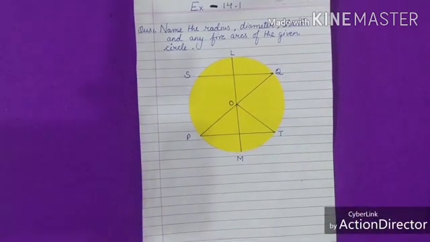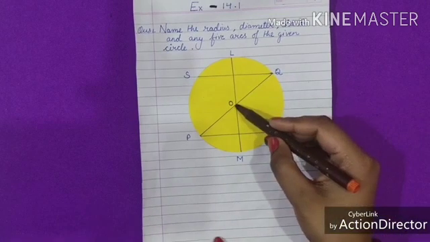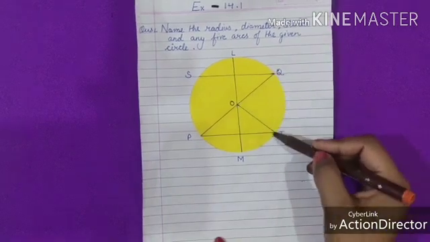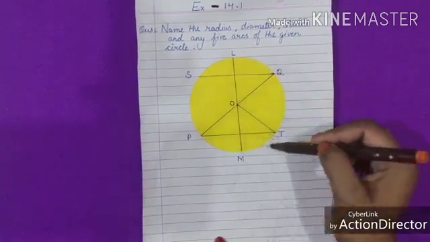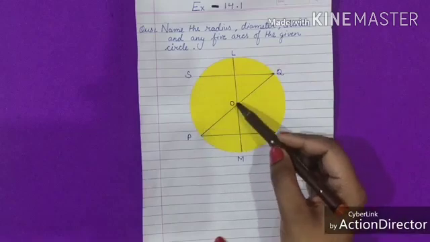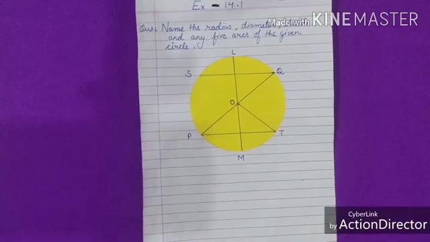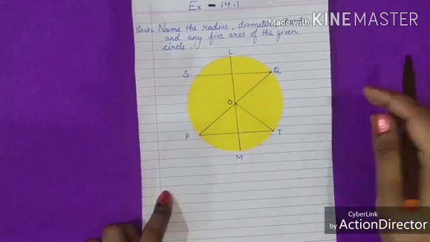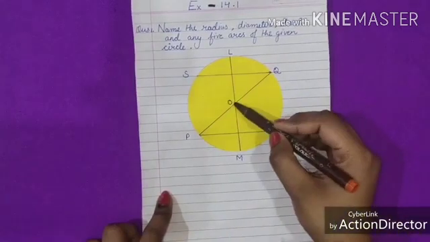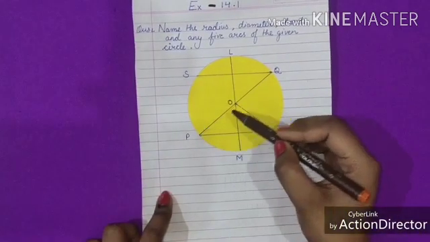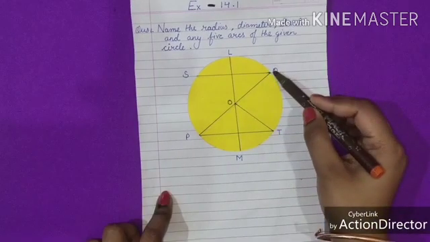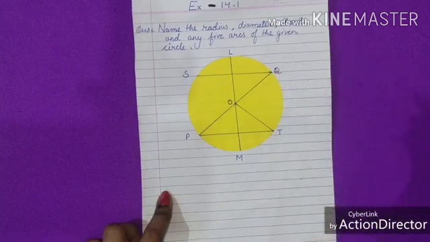Which are joining the boundary of a circle with its center. See, it's a center and it's a boundary line. All the line segments join a center to the boundary. All those are radii of the circle. 2 out of these radii are OP, OQ. Now tell me about the remaining 3 radii.